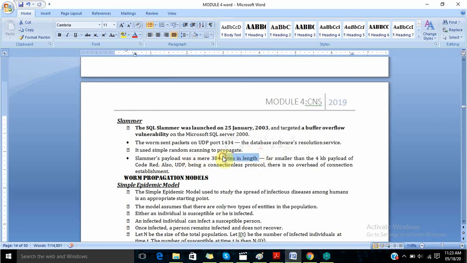So this was the size, far smaller than the 4 KB payload of Code Red. So Slammer was a small worm. Code Red was taking around 4 KB of space and Slammer was just taking 384 bytes. And UDP was used as the connection. So why was UDP used? Because connecting over UDP was far easier because of the non-existence of handshaking.